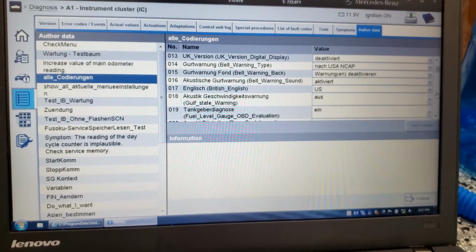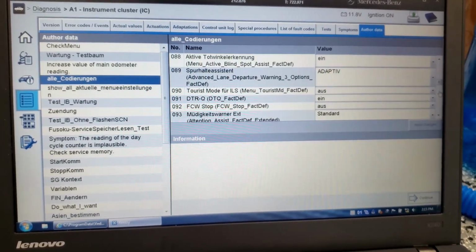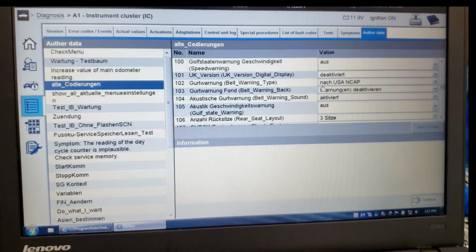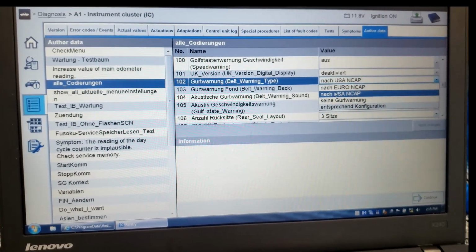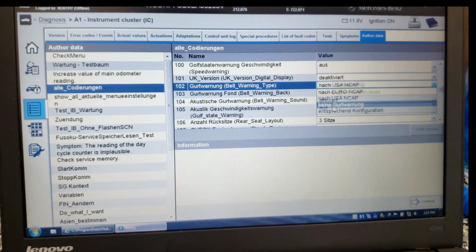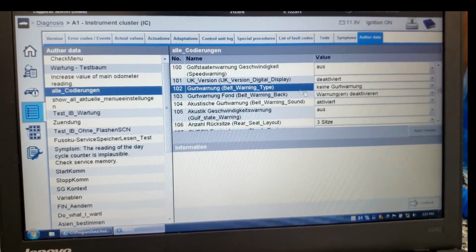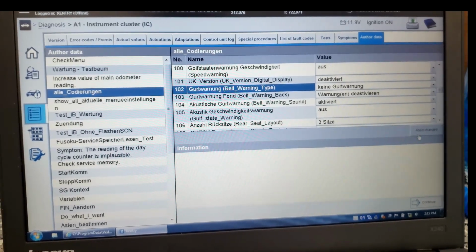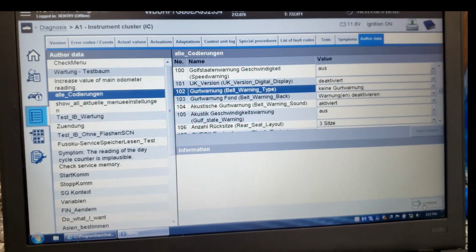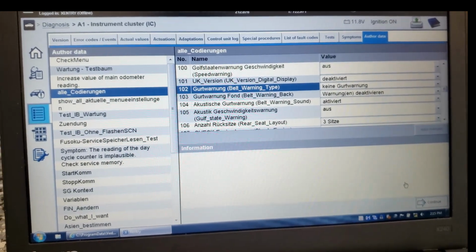We're going to scroll down here to 102, which is belt warning type. We're going to change that to Kein Warnung, which is no warning. So that would change that. Apply. Yes. And that's it. We're done.